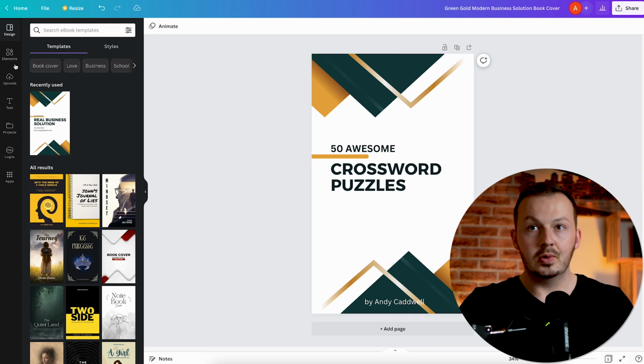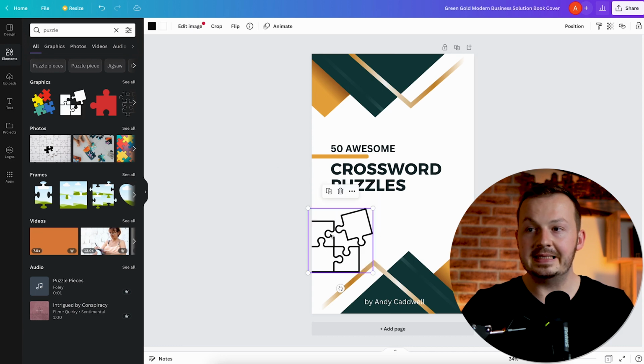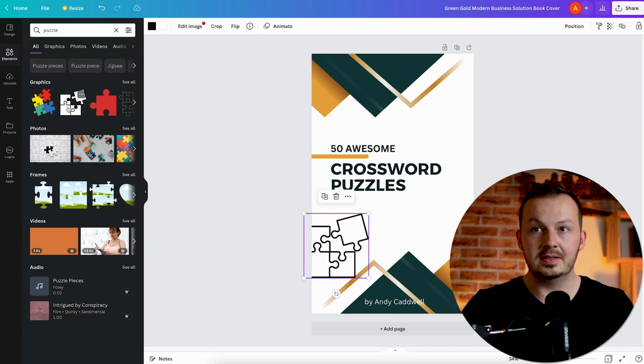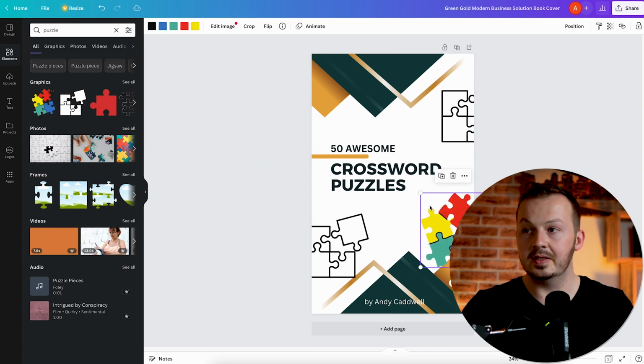What you want to do next is go to elements right here and look for puzzle. Place a couple of these puzzles right here so it fits the theme. For example, make it something like this so it's coming over the side. Okay, and then just go ahead and select this one, place it here so it looks colorful as well.